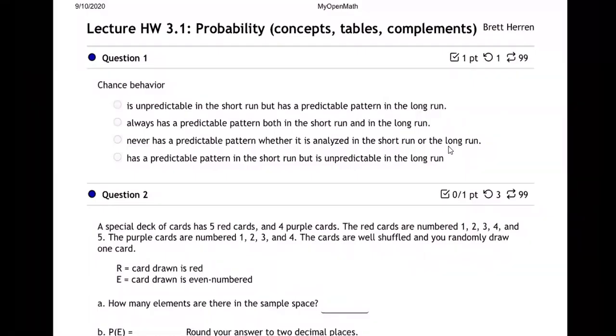Okay, so question number one, we're going to talk about probability. And right here, they give us a bunch of different answers. They're talking about chance behavior. Let's talk about chance behavior. That's what this next unit, unit 2, the second section of our statistics course, is all about. It's all about probability. And I think we all have a sense of probability, don't we?